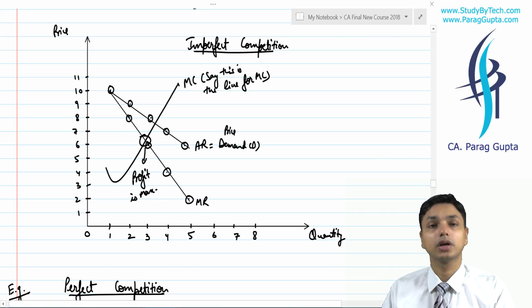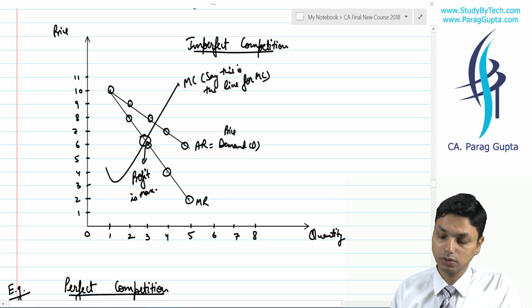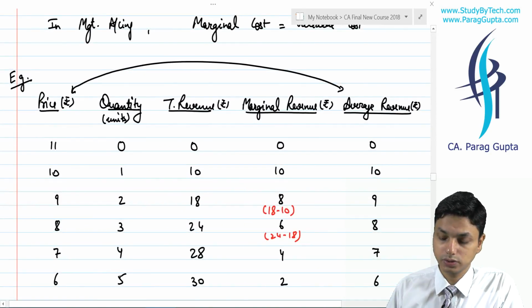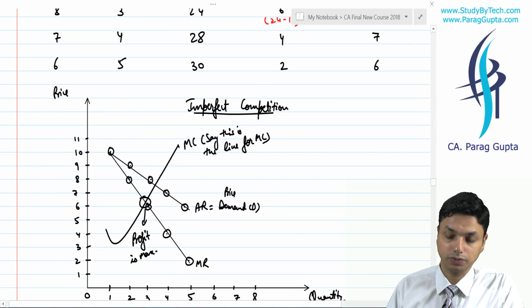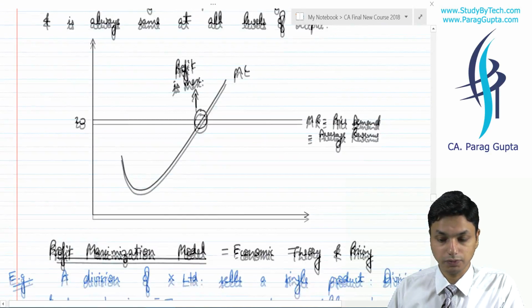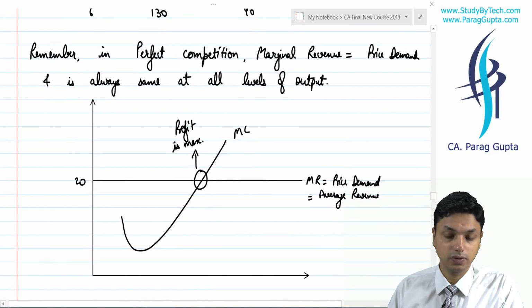You will say that there is one more line that is known as average revenue or price demand. We understood that in a case of imperfect competition, there is a difference between marginal revenue and average revenue. When we see perfect competition, marginal revenue and average revenue are the same.